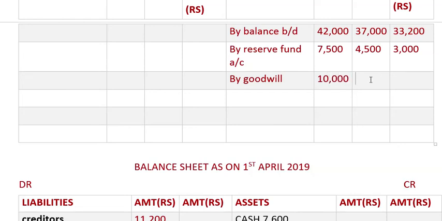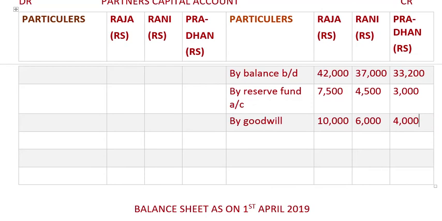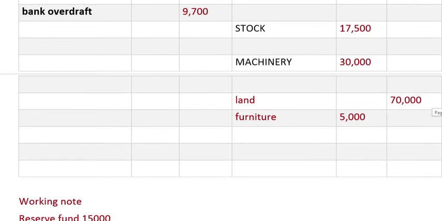So we'll be writing all the amounts over here: 10,000, 6,000 and 4,000. Next adjustment, by goodwill. The other entry of this goodwill: adjustments have two effects.